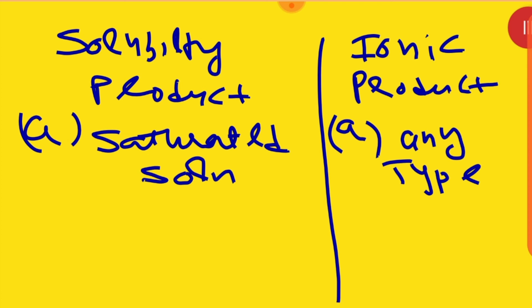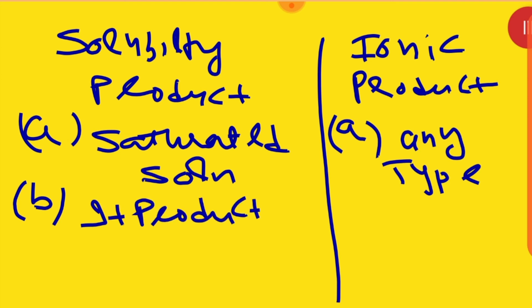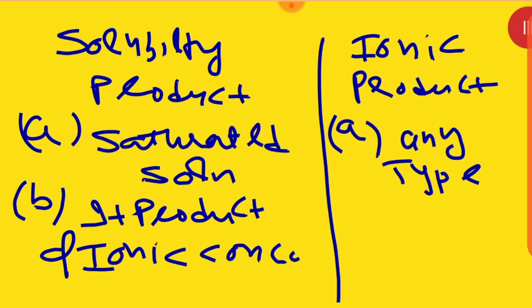And the second point we can give: in the solubility product, it is a product of ionic concentration, am I right? Ionic concentration in saturated solution, it was simply the product of ions.